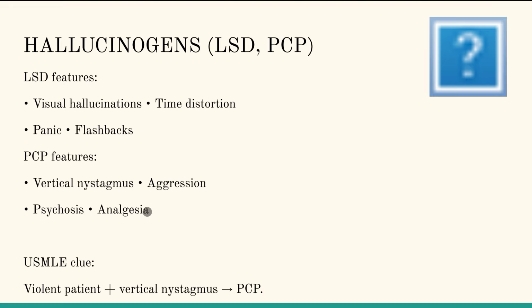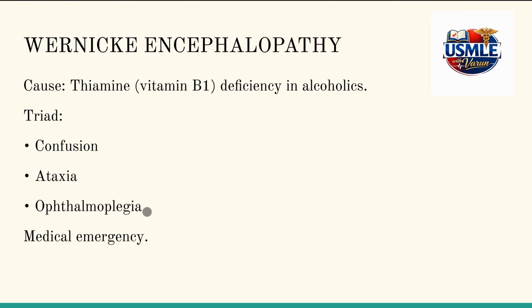you need to understand that he might be under the influence of PCP. All right. Now let's discuss Wernicke's encephalopathy: confusion, ataxia, and eye movement problems or ophthalmoplegia. Together, these three form the triad of Wernicke's encephalopathy. Let's repeat it again: confusion, ataxia, and ophthalmoplegia. This is a classic triad of Wernicke's encephalopathy, and